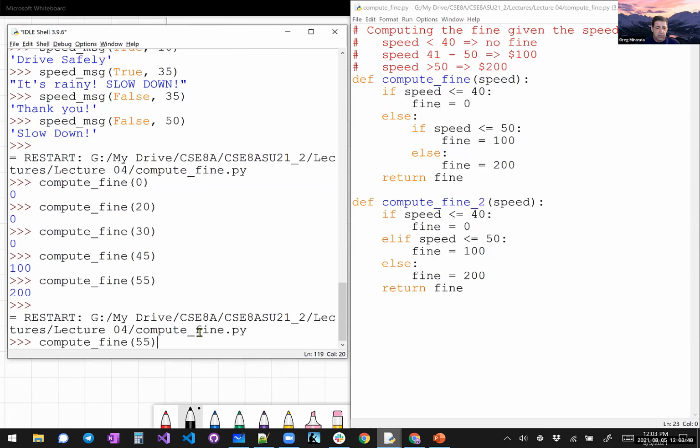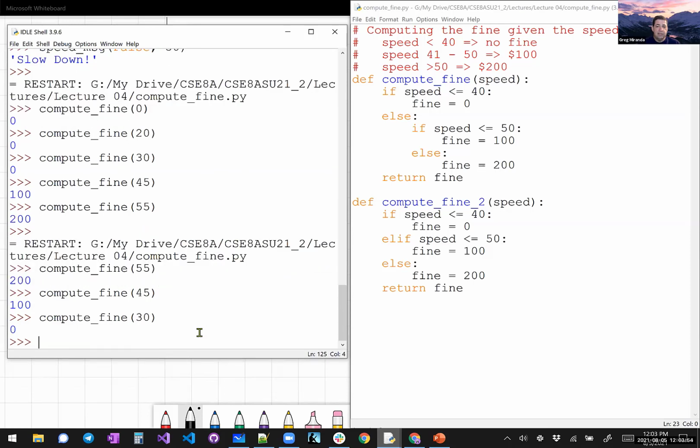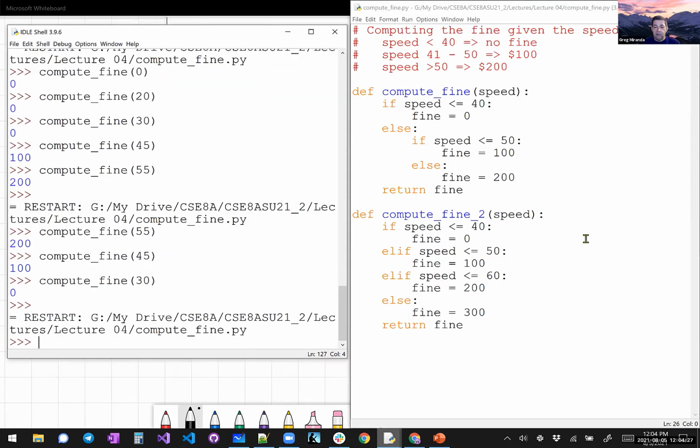So let's actually do 55 is 200, 45 is 100, 30 is 0. So it runs the exact same way. It's just a different way of writing this without using the nesting, right? We didn't want to use the nesting, or we don't need to use the nesting. And we could actually add as many of these scenarios as we want. So for example, maybe if it's between 51 and 60 is 200, and then if you're going more than 60 miles an hour in a 40 zone, maybe it's something dramatic like 300 or 500 or something crazy.